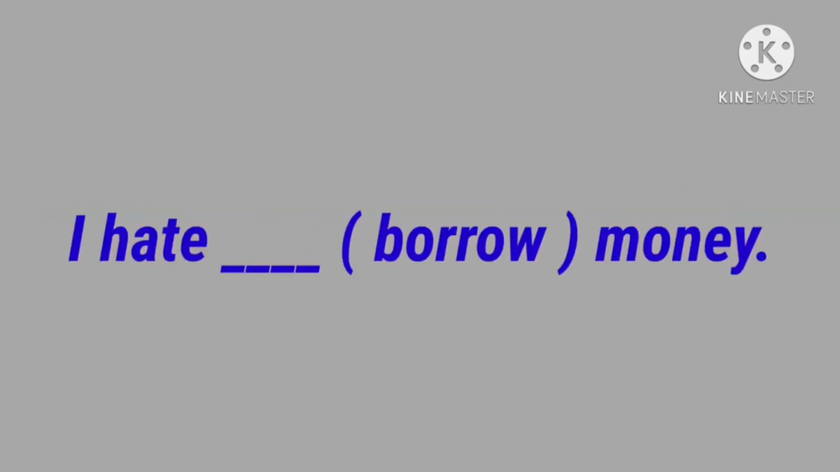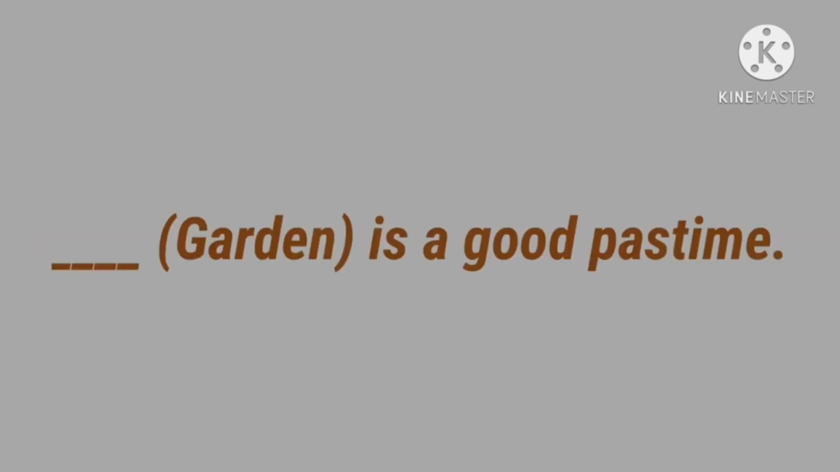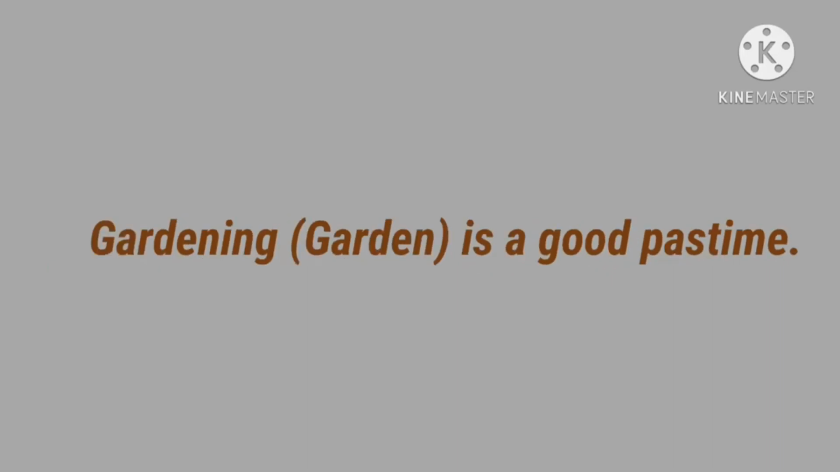Next, I hate dash money. The verb borrow is given. So I hate borrowing money. Dash is a good pastime. Garden is given. So gardening is a good pastime. Adding ing. Gardening is a good pastime. The remaining questions are homework.